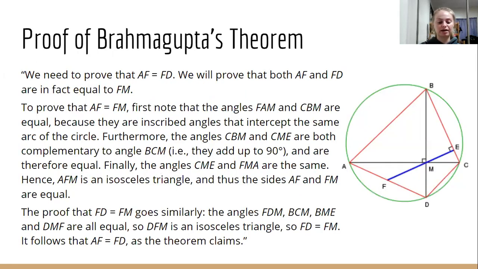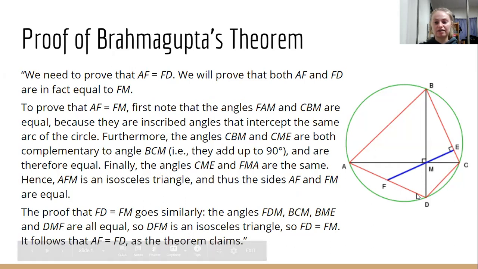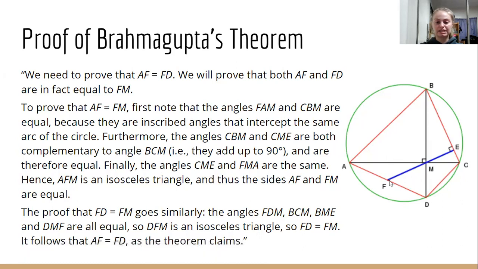So we're actually going to prove that now. So we need to prove that AF is equal to FD. So we want to prove that this line right here, this blue line, bisects this line segment AD. And so we'll prove this by showing that AF and FD are both equal to FM. So first we're going to prove that AF is equal to FM. So we can see that the angles FAM and CBM are equal because they are inscribed angles that intercept the same arc of the circle.